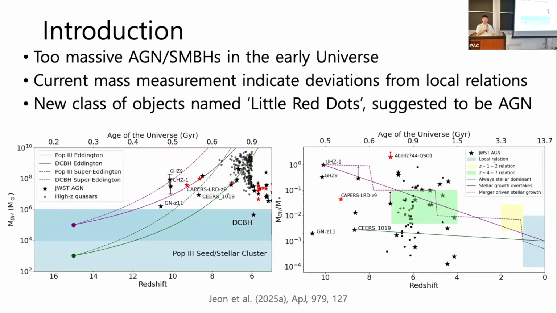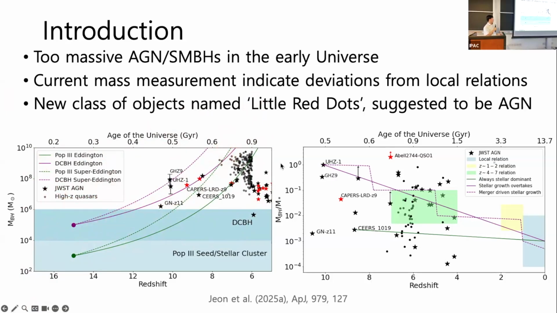The standard, established pathway for black hole formation is stellar remnants formed at low masses, but then they have to grow by orders of magnitude to become these extremely high mass black holes. So we have to invoke some exotic models, such as super-Eddington accretion, where the black holes grow much more rapidly, or this heavy seed scenario, where the black holes form initially very massive early on, so that they have an easier time reaching these high masses.